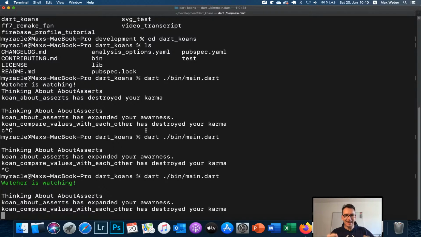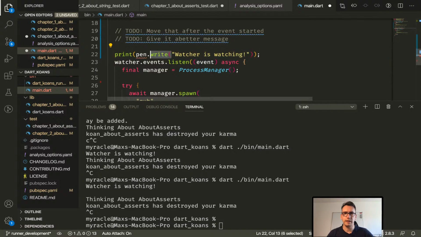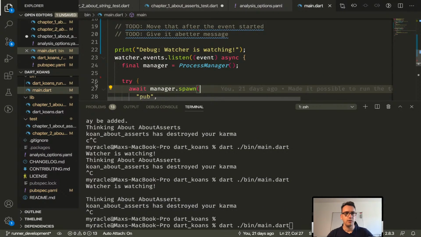Wow, exactly what I want. And now I just need that at the right position. Hopefully this is working. But this is pretty awesome because now we can really have colorful windows and everything inside of our terminal. So what I will do is I just copy this information and remove all of that inside here, because the watcher is watching is just for us at the moment as a debug message, right? I could even remove it, but maybe change it to something more speakable, like, hey, you started your Koans, or welcome to your Koans, to make an introduction to our story, which would be fantastic.